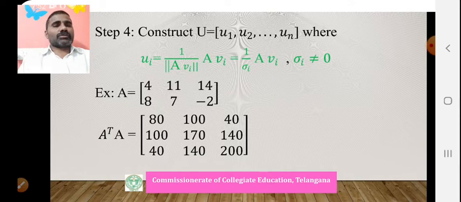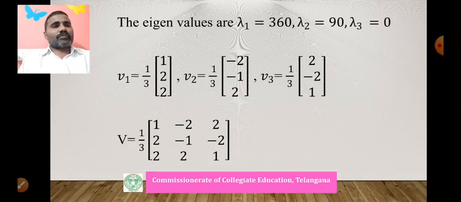This is A transpose A. The eigenvalues of this matrix are lambda 1 equals 360, lambda 2 equals 90, and lambda 3 equals 0.